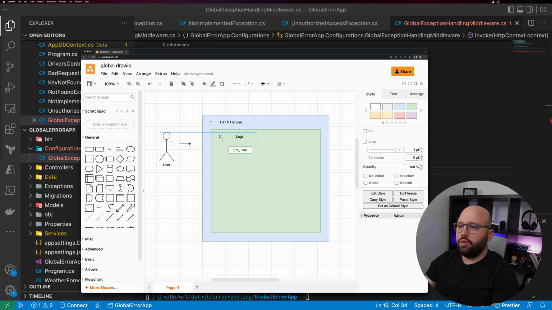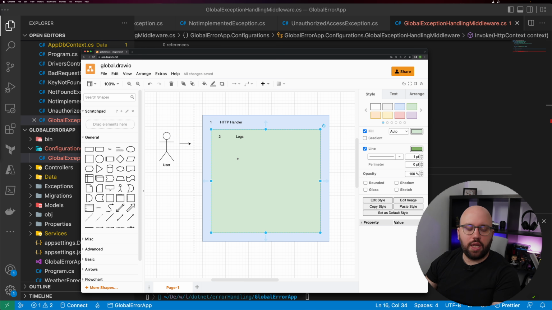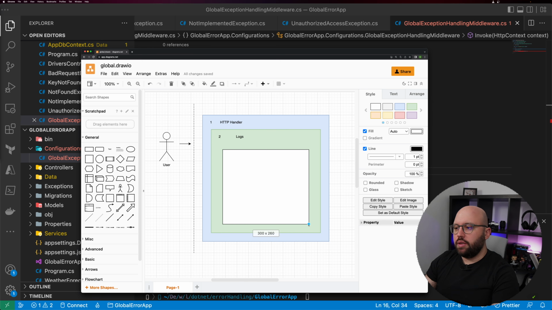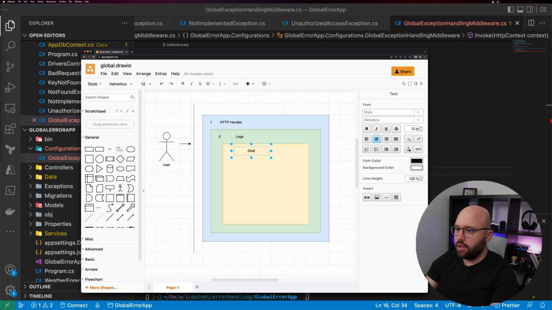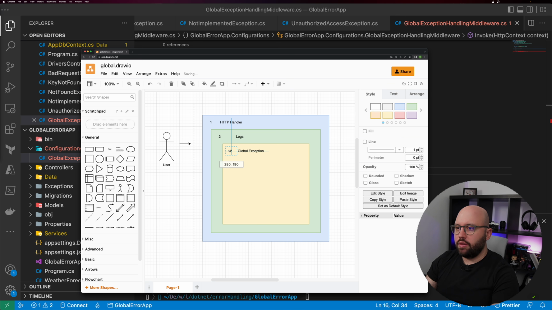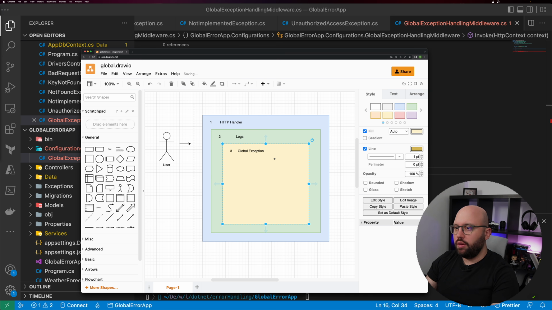So that middleware is now running. The next step for us is going to be the middleware that we have created, which is going to be the global exception handling. So let's take this and make this here. Let's make this also a bit bigger, and also a different color. And let's copy this. Here, this is our new middleware, which is going to be the global exception handling. And let's take this and make this like this. This is going to be middleware number 3.